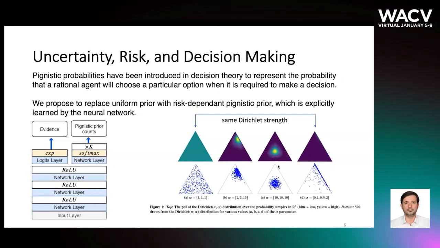In this work, we combine standard evidential deep learning with Pignistic probabilities, which have been introduced in decision theory to represent the probability that a rational agent will choose a particular option when it is required to make a decision. So the neural network provides not only the evidence, which will be used to calculate the Dirichlet distribution parameters, but also Pignistic prior counts, which are used to weight the prior Dirichlet distribution based on the risk of making wrong decisions, misclassification decisions.